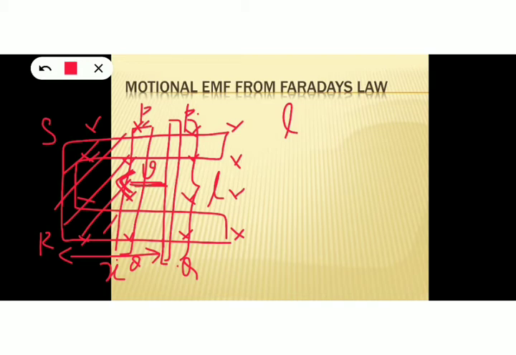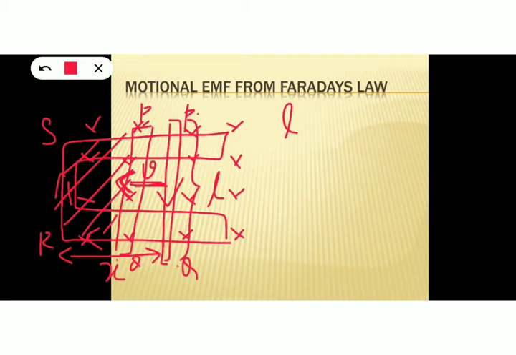So whenever the magnetic flux linked with the conductor decreases, an EMF is induced in that conductor, and due to that induced EMF, a current starts to flow. So the change in magnetic flux induces an EMF and hence a current in that circuit along the path PQRS. What is the direction of that current? Current flows through PQRS. This will be the direction of that current flow.